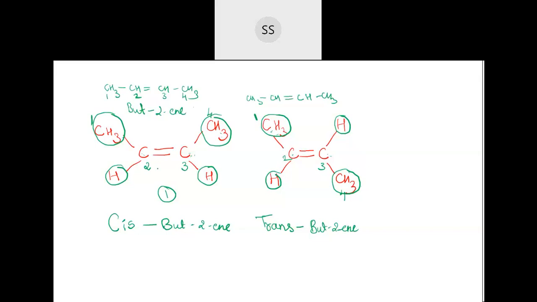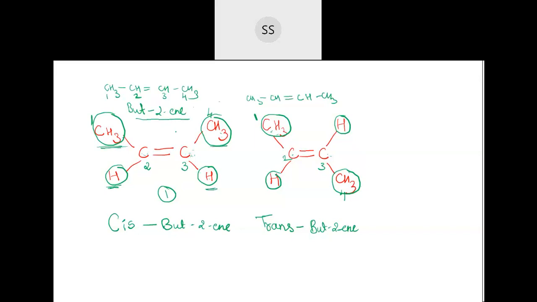So remember, in geometrical isomerism the geometry is different. The compound's molecular formula is the same, the structure is also the same. What is the difference? The difference is the atom, here hydrogen, or group of atoms, which is present across the carbon-carbon double bond where rotation is not possible. So that is a geometrical isomer.